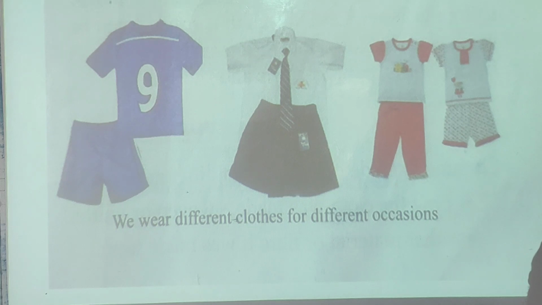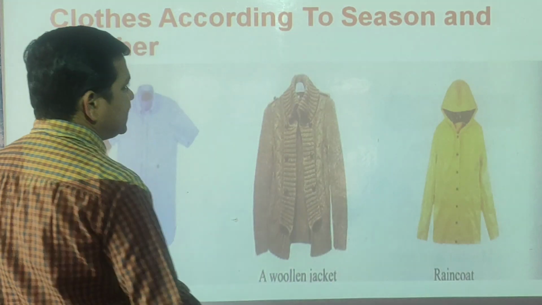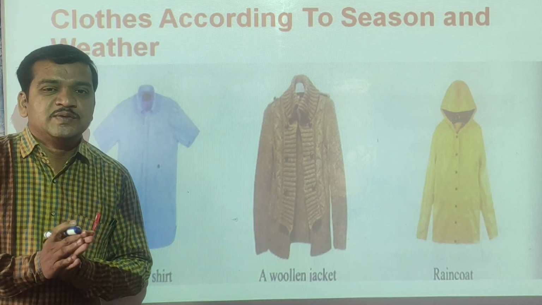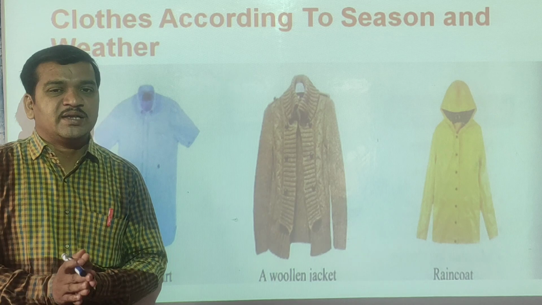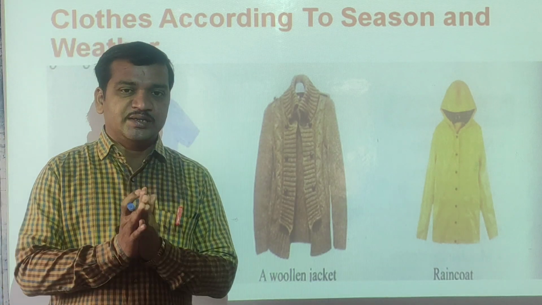Okay, students, now the next one: clothes according to season and weather. Season means, for example, summer, winter and rainy season.